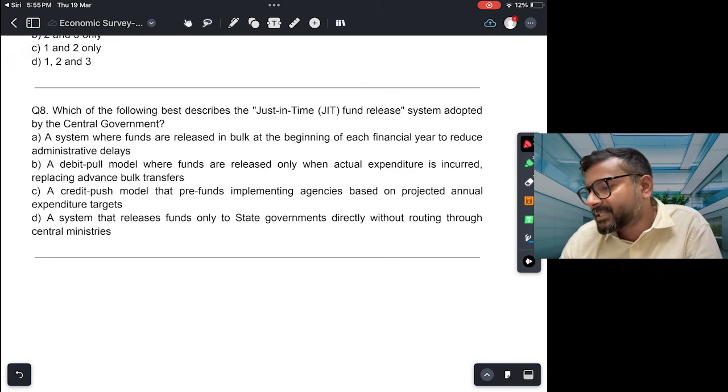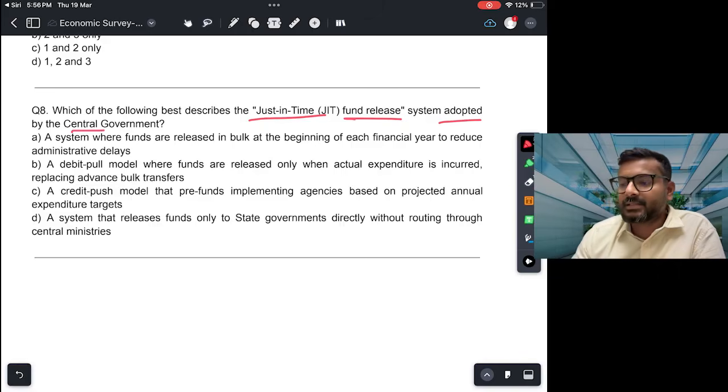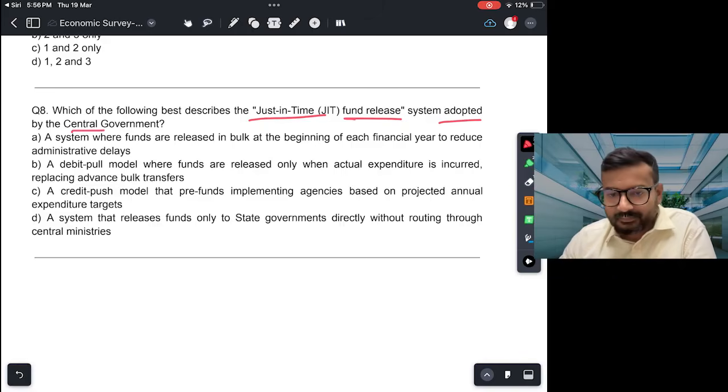Which of the following best describes the just-in-time fund release system adopted by the central government? Okay, just in time. So as the word suggests, what the central government now is doing is they are releasing the fund as the work is being finished. Okay, just in time, so that there is no funds in one place getting wasted. So efficiency increase होगा, right?